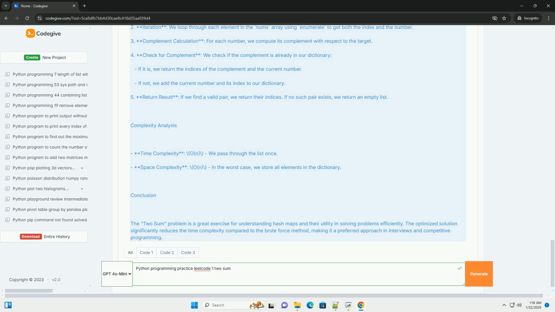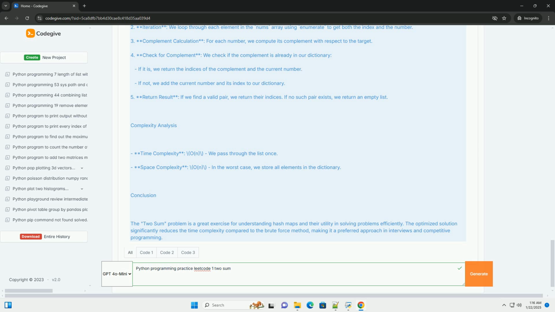4. Check for complement. We check if the complement is already in our dictionary. If it is, we return the indices of the complement and the current number. If not, we add the current number and its index to our dictionary. 5. Return result. If we find a valid pair, we return their indices. If no such pair exists, we return an empty list.